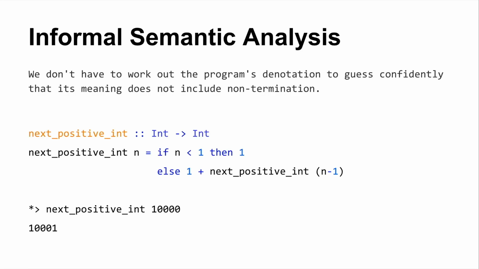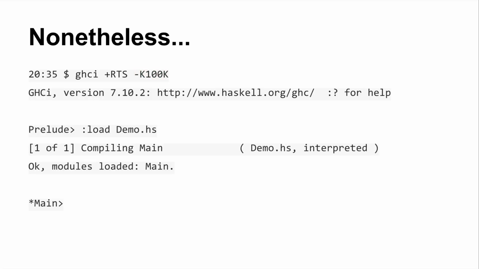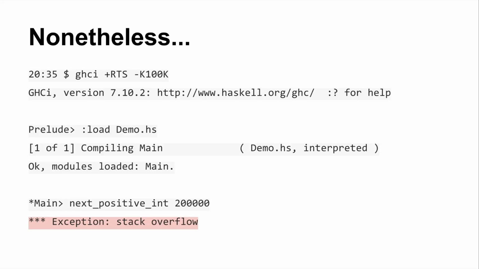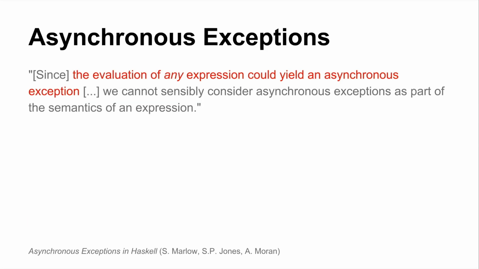So we can make this thing fail if we configure GHCi with an arbitrarily small stack size, right? Let's give your stack 100K, load this file up, run this thing, let's say apply it to 200,000, you'll see a stack overflow. So this is like this notion that some external event is signaling to your code to explode. Nothing about this code tells you that it could explode, right? It is not a partial function. The other thing, evaluation of any expression can yield an asynchronous exception.